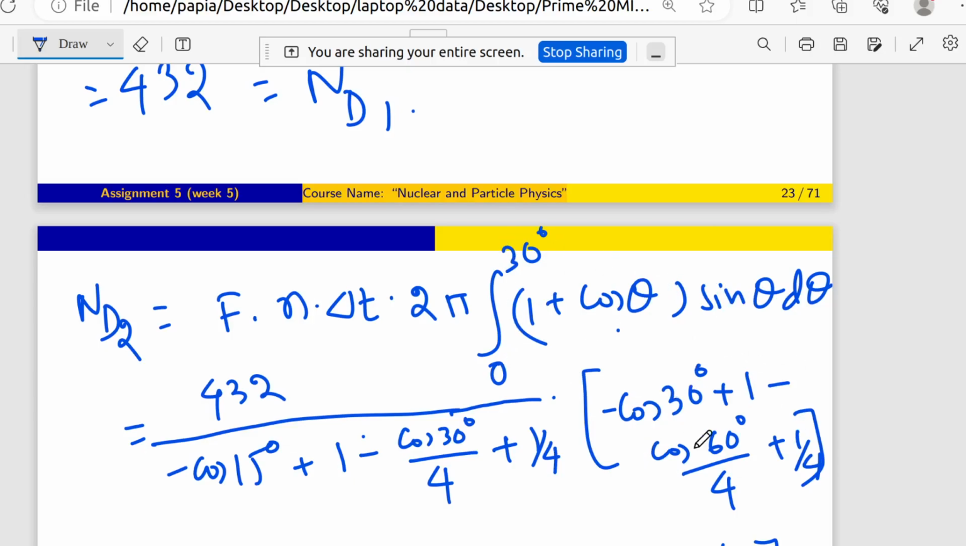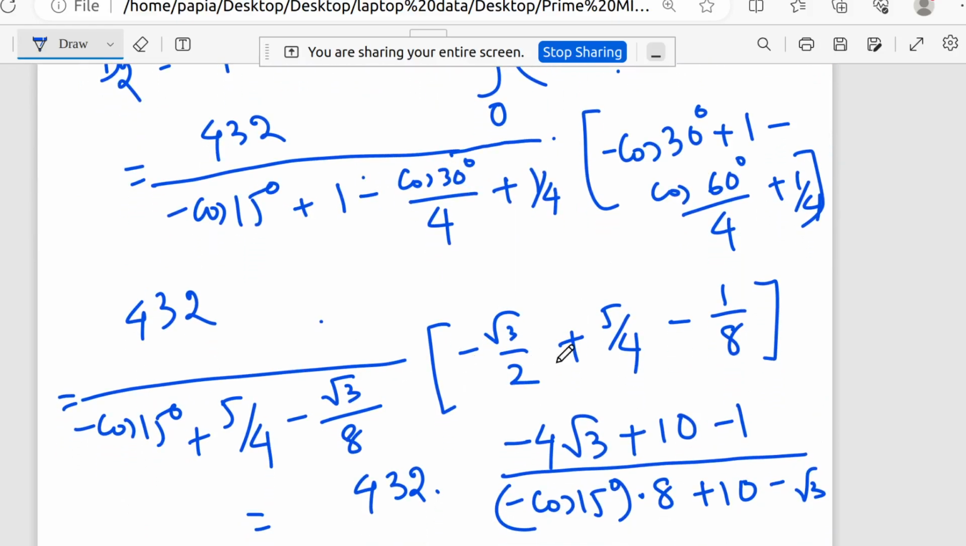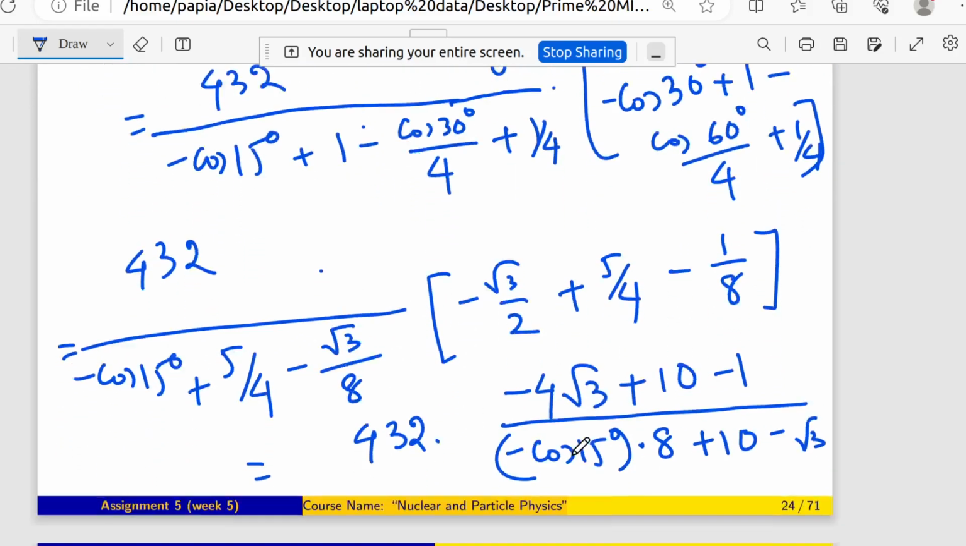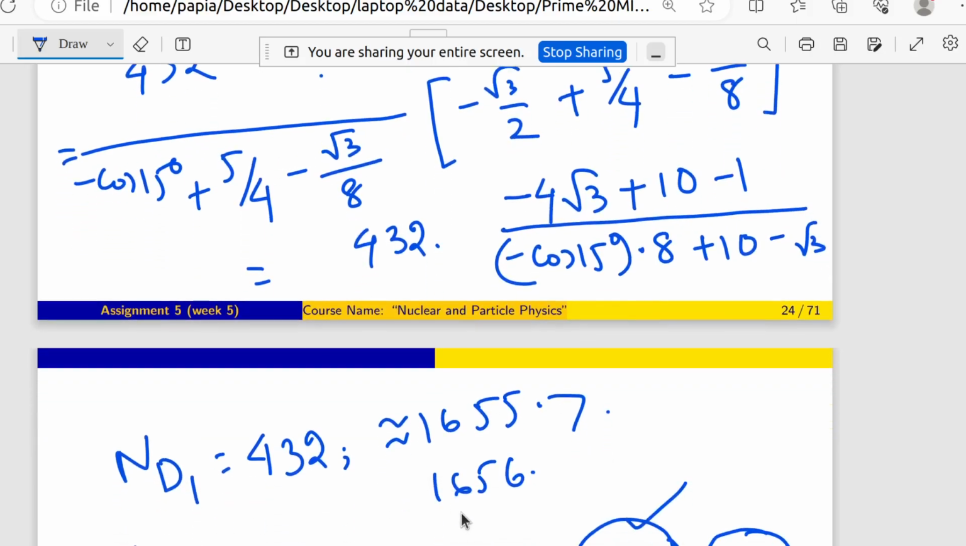We do some calculation on that, and then we get the result 1656. We already calculated it yesterday by calculator, so we get that answer, 1656.